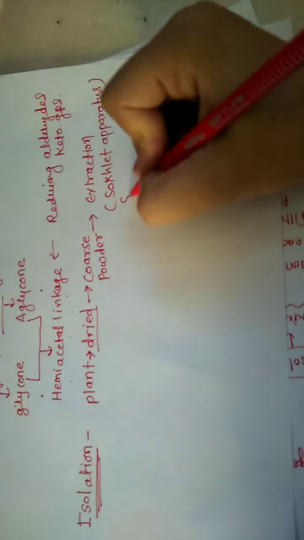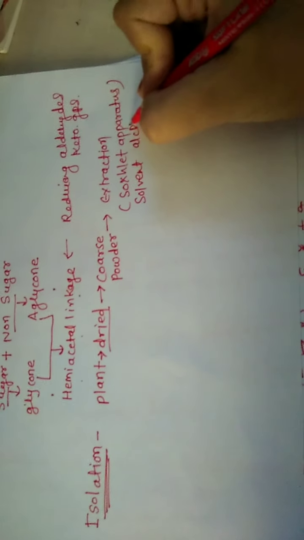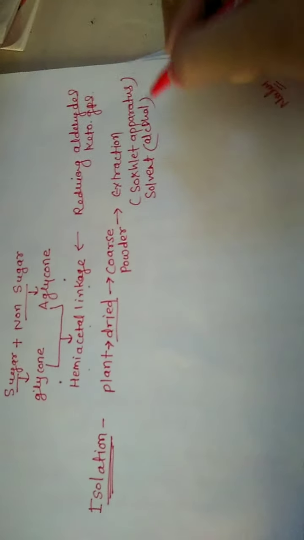The solvent we will use here is alcohol, ethyl alcohol.